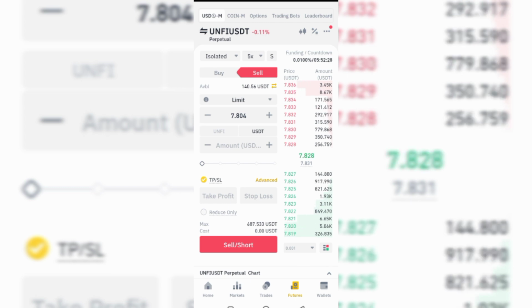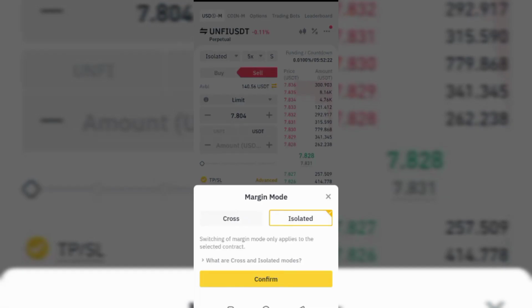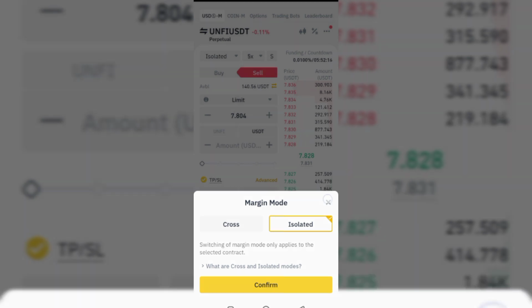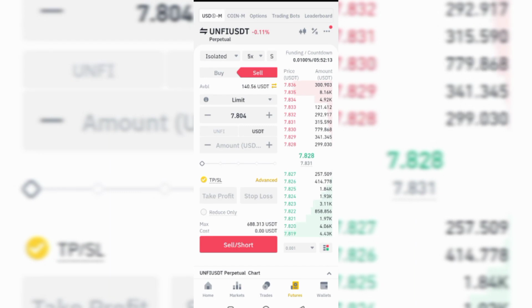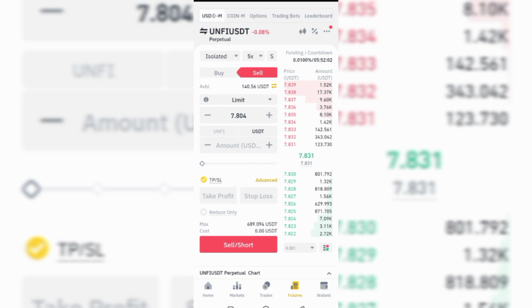So what you have to do is, we have isolated, and then we have cross. This will let you earn more, or lose more, if you know how to control it. But you have to know how to cut your losses, because it is a highly risky and profitable trade. But you must not gamble with it, because it is not a Ponzi scheme, and you must not gamble with it. You must know what you are doing before going into it.